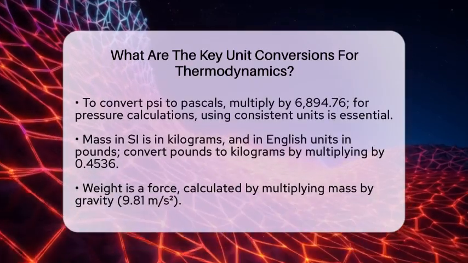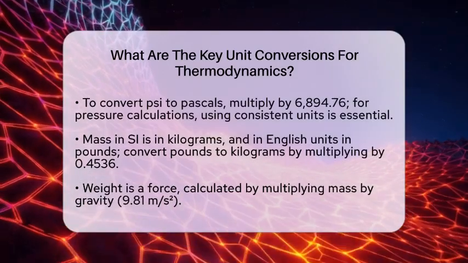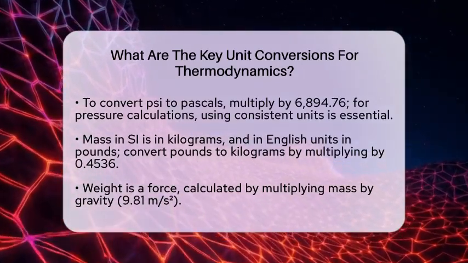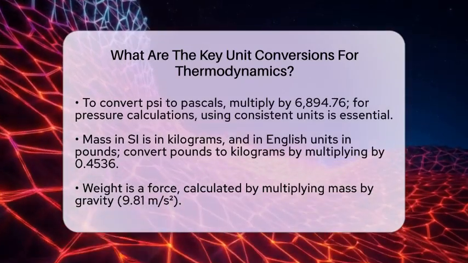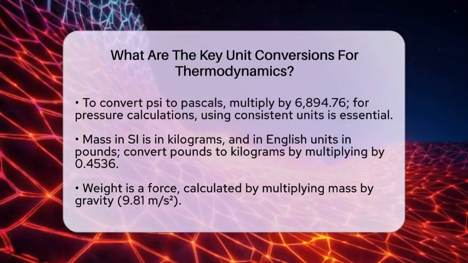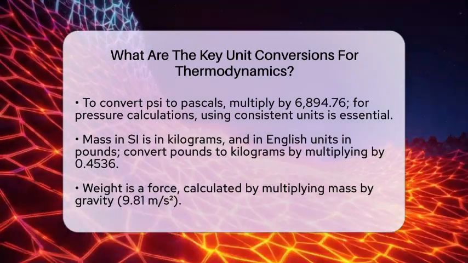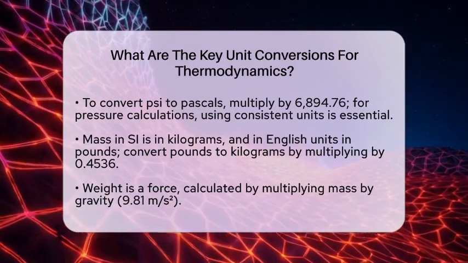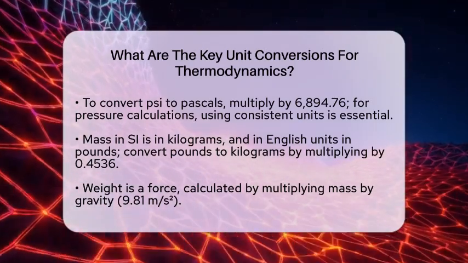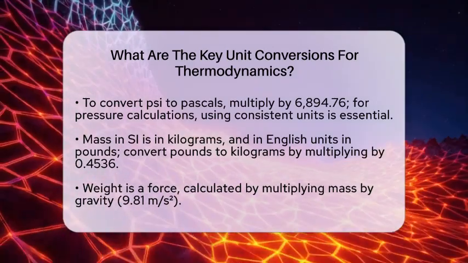Mass and weight are next. Mass is measured in kilograms in the SI system and pounds in the English system. To convert pounds to kilograms, multiply by 0.4536. To go the other way, multiply kilograms by 2.2046. Remember, weight is a force, which depends on gravity. So, if you know the mass, you can find the weight by multiplying by 9.81 meters per second squared. Accurate conversions here are key for energy calculations and flow analysis.